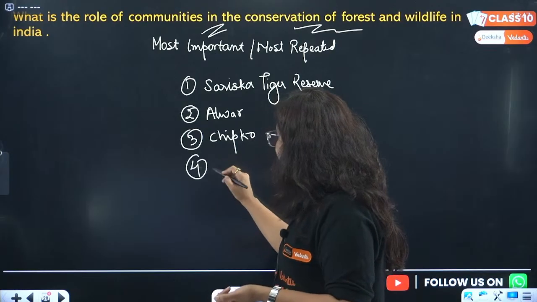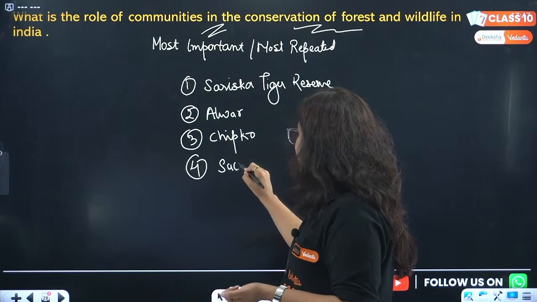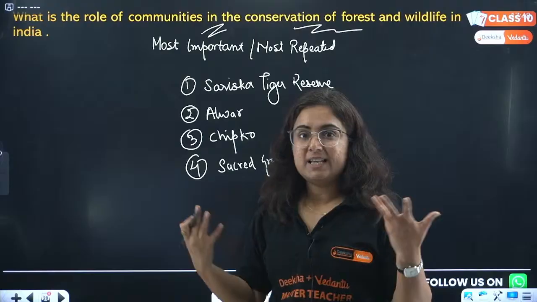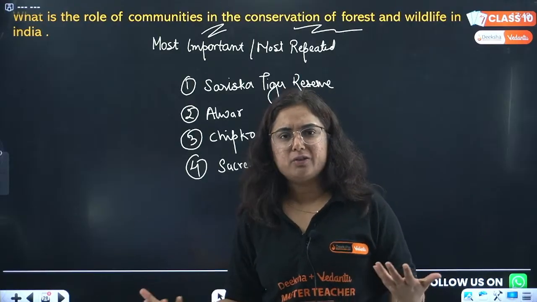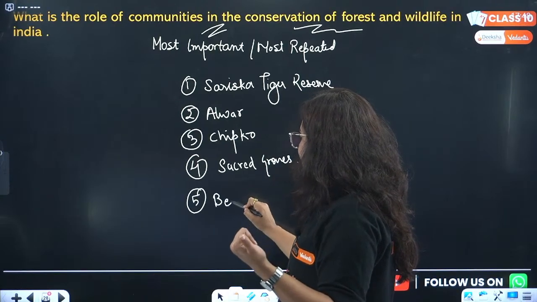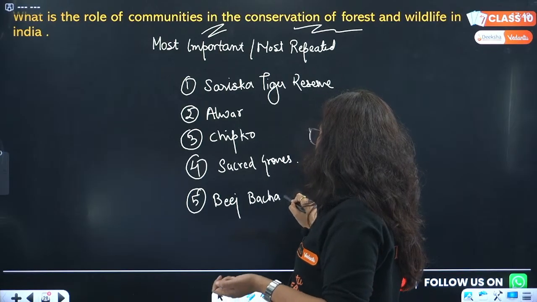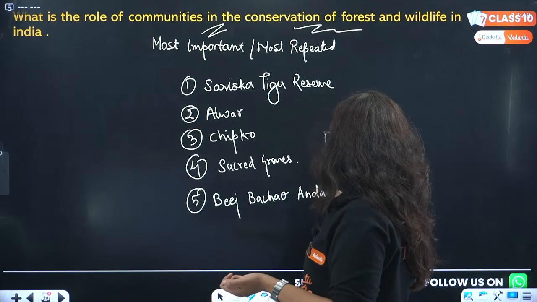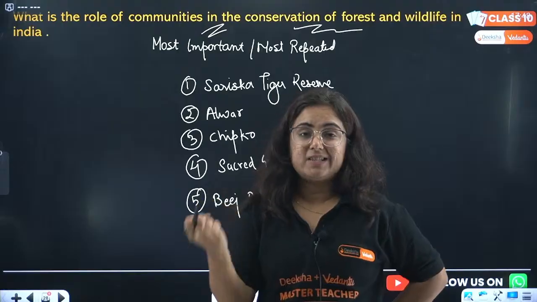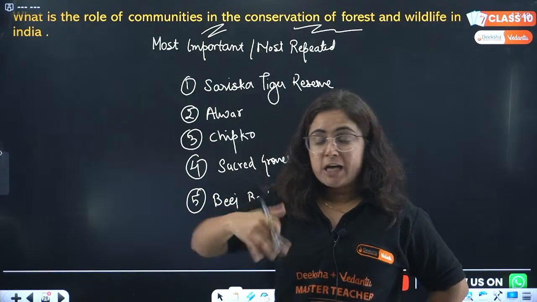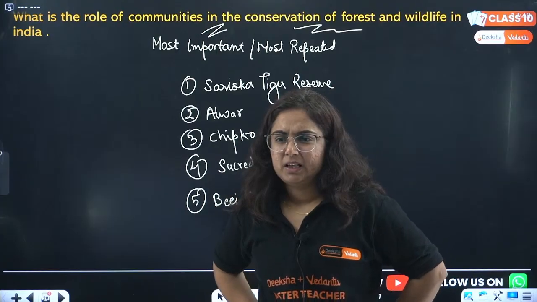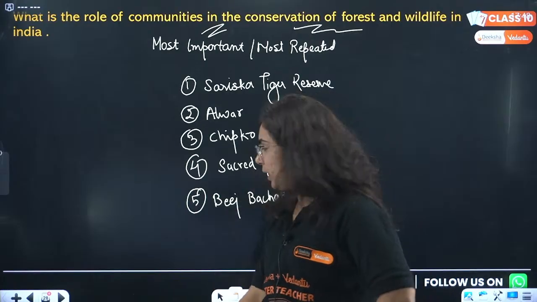The fourth one here can be the sacred groves. Sacred groves means considering plants and animals as gods and goddesses. We do so. That's part of Indian traditional society. Yes, exactly. And the fifth one is about Beej Bachao Andolan. Here the communities in Tehri are saving seeds that are indigenous in nature. They are creating multiple types of seeds, but without a single chemical in them, and that's great. Is it clear? Okay, very good.